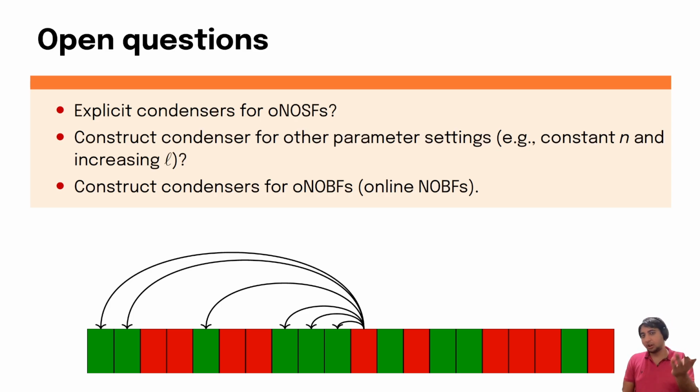A special case of this question is when n is a constant. So you're given L bits, out of which G bits are good, L minus G bits are bad, and the bad bits depend on the good bits that appear before it. We call these online NOBF sources or ONOBF sources. And we ask, is it possible to construct condensers for them, or can you rule out condensers for these sources?